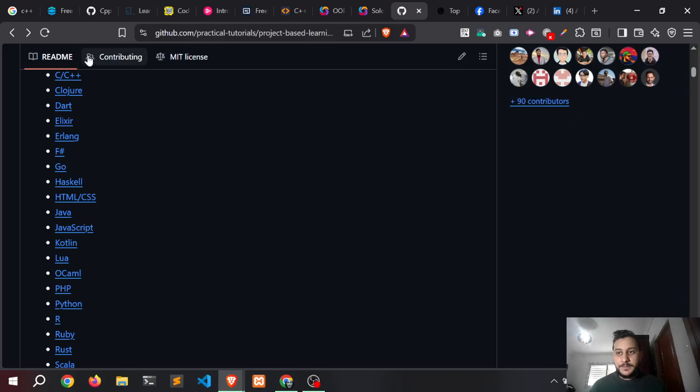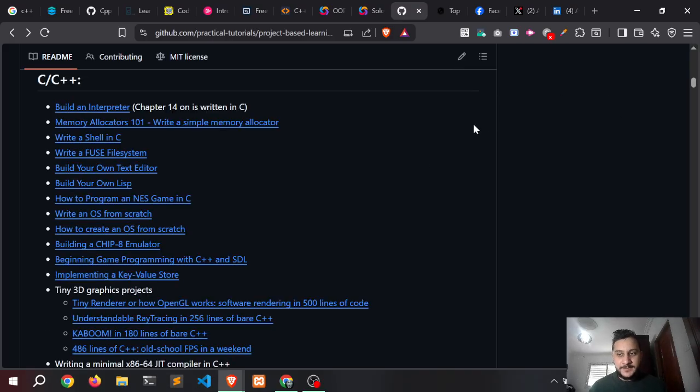For example, we pick C or C++, and it displays all the projects. You're not required to do them, but at least you can pick a project you like and start to build it from the documentation of the project. For example, here we pick the project to write a shell in C.